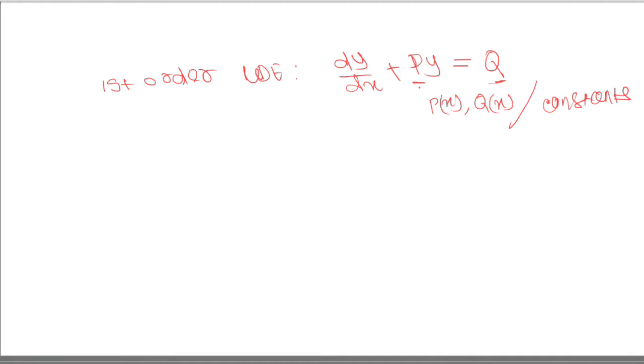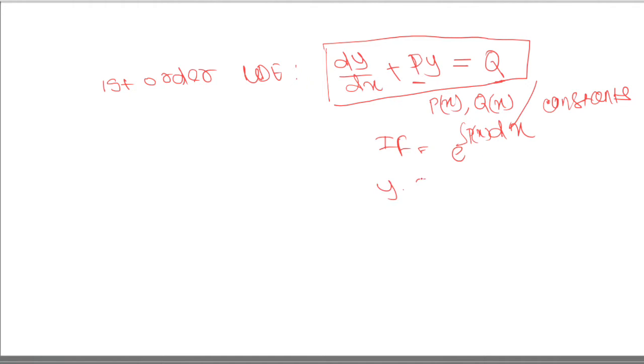So you should remember this general form also. It is solved with the integrating factor, given by exponential of integral of p dx, and its solution is y times integrating factor equals to integral of integrating factor multiplied with q of x dx plus c.